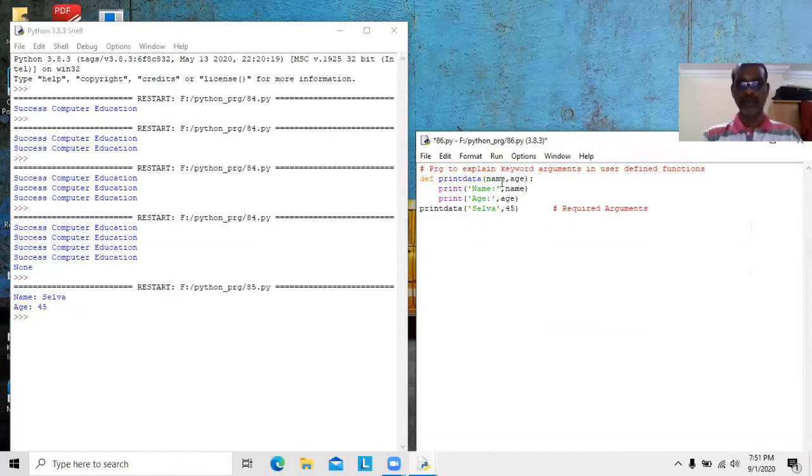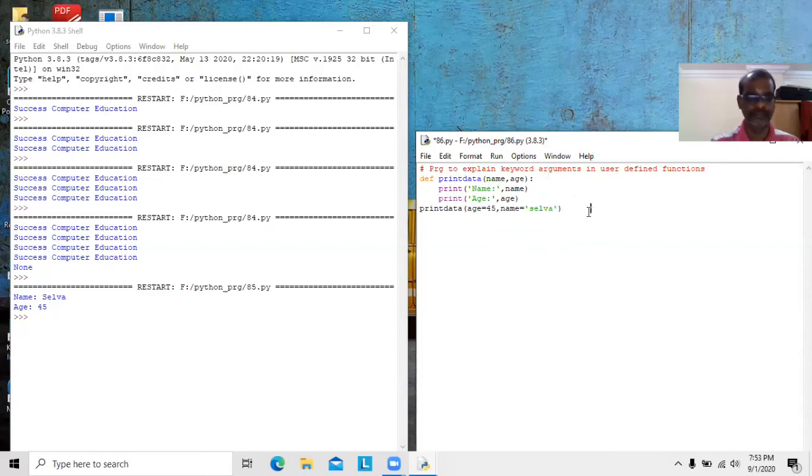Here we are having two parameters. We have function call print data, then age equal to 45, comma name equal to Selva. See it here.